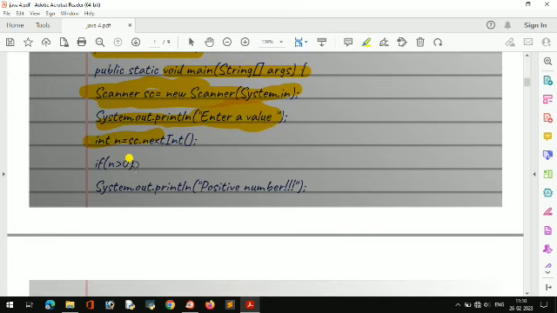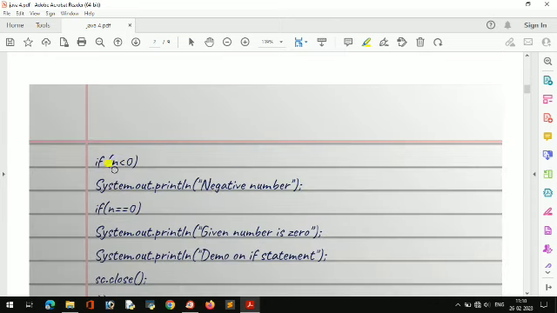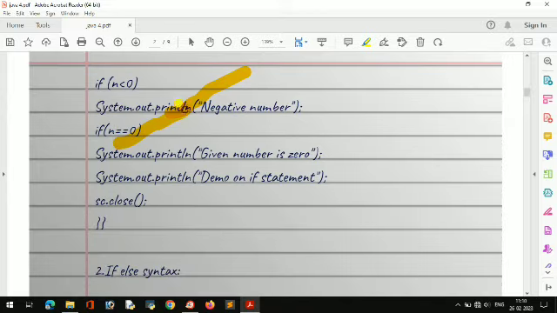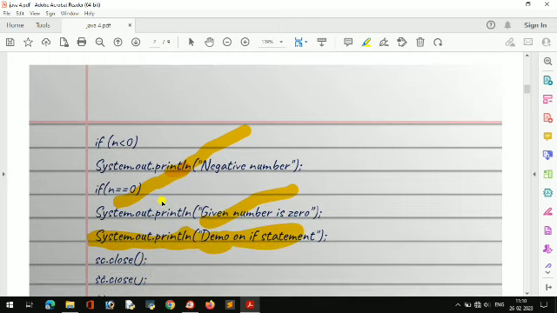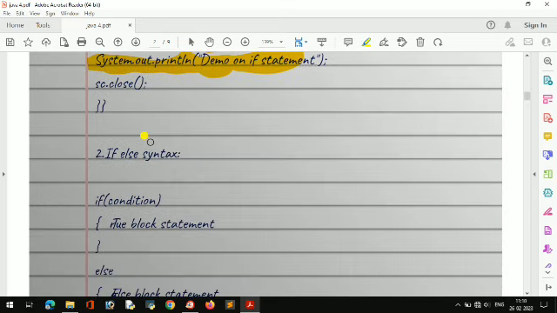If n is greater than 0 it will show it is a positive number, and if n is less than 0 it will show it is a negative number. If n is equal to 0 then it will say n is 0. And at last I have written it is a demo. So it is a simple if program. In exam you can write this.